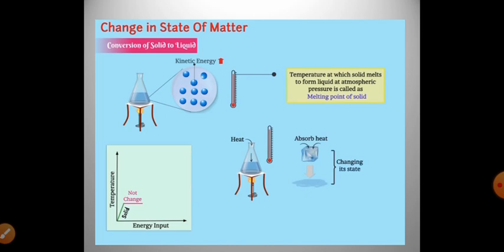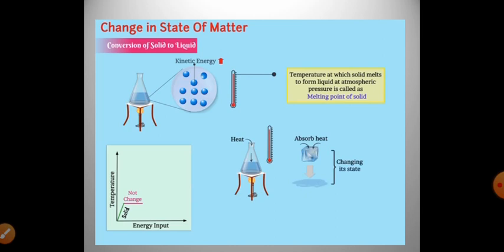As this heat energy is absorbed by the ice without showing any rise in temperature, it is considered to get hidden into the contents of the beaker and is known as latent heat. The word latent means hidden.